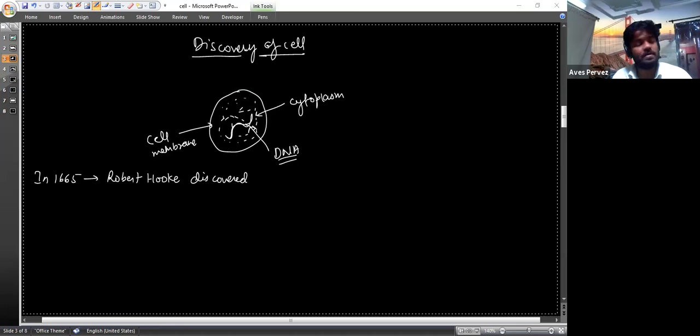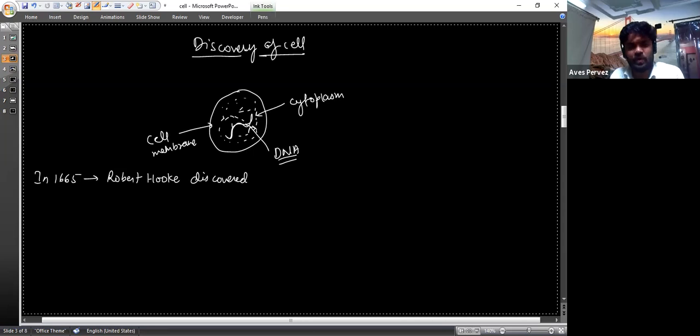Okay, so he discovered the cells. But actually in our book, in NCERT, there are so many errors. Since in NCERT it is written that Robert discovered the cell, let it be. Okay, next we shall move further, dear students.